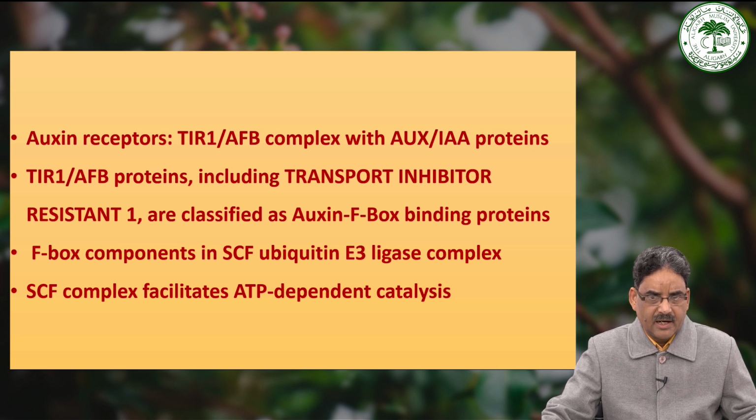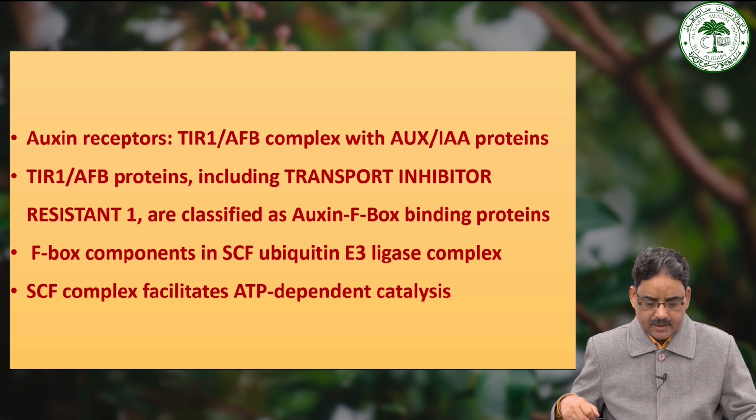TIR1-AFB proteins are named after the first identified member of the plants known as transport inhibitor resistant 1. These proteins are broadly classified as auxin F-box binding proteins and serve as F-box protein within an SCF ubiquitin E3 ligase complex facilitating ATP dependent catalysis.